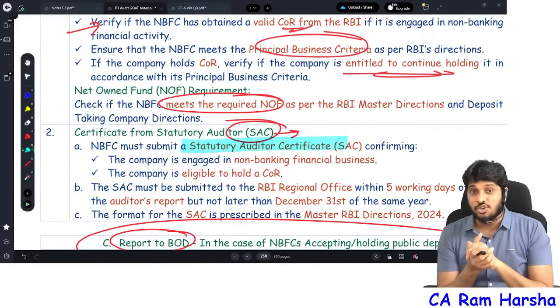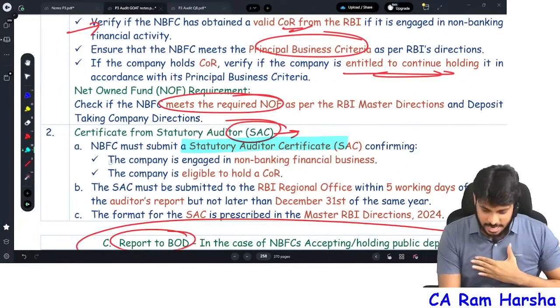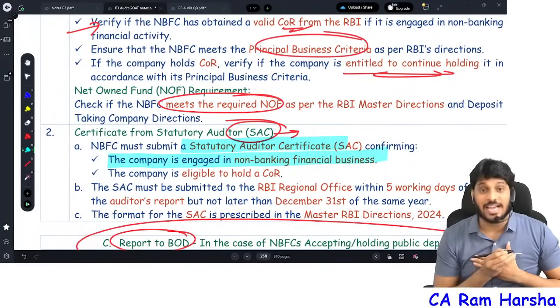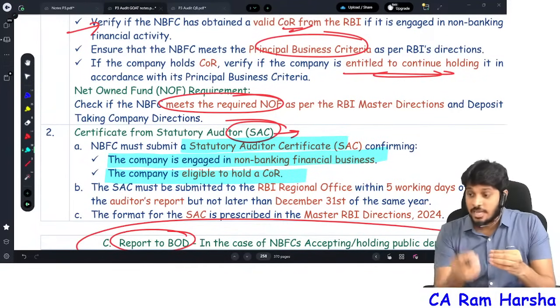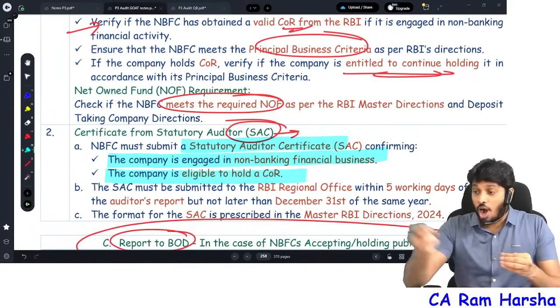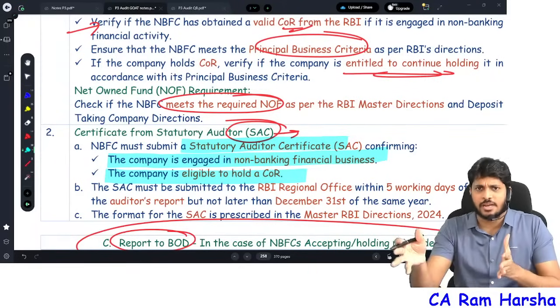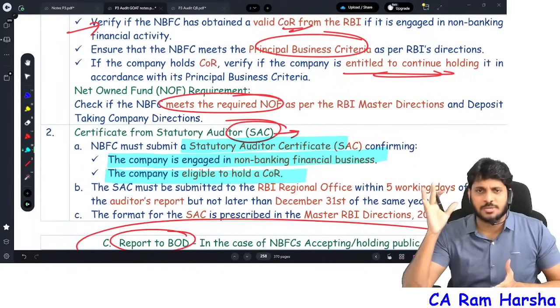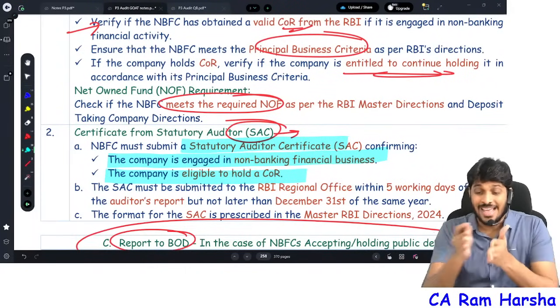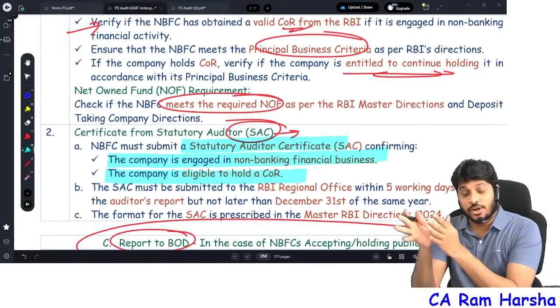What should the statutory audit certificate contain? Yes, the company is engaged in NBFC activity and the company is eligible to hold a certificate of registration. Like this, they need to give a confirmation. The auditor has to give a confirmation. I need to give a certificate. Yes, the NBFC is actively involved in principal business. They have a valid registration certificate. Like that, I should give a statutory audit certificate.